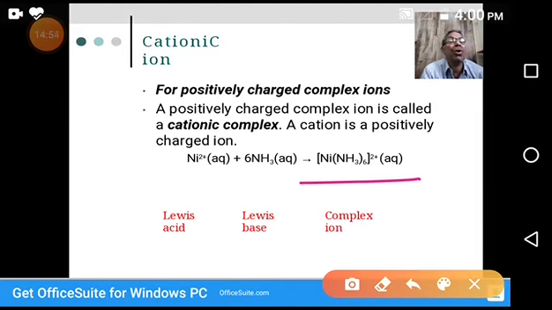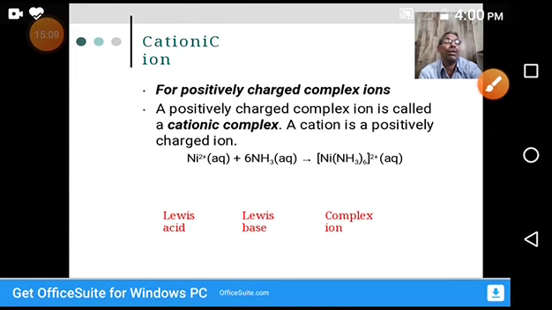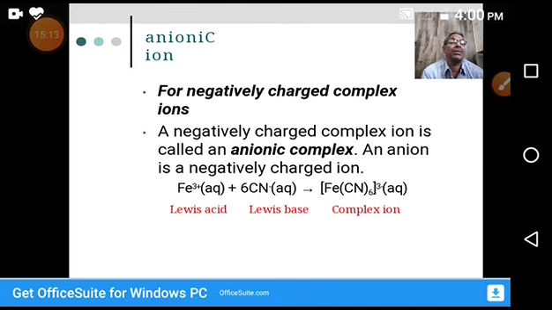This positive charge depends upon the central metal atom and its surrounding atoms or molecules. In later sessions we will discuss more about how the positive charge comes and how to calculate this charge. What is a negatively charged complex?